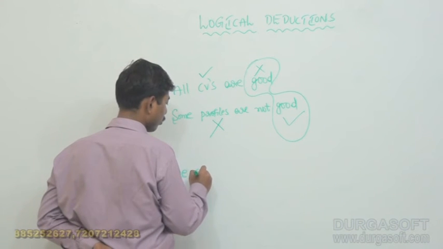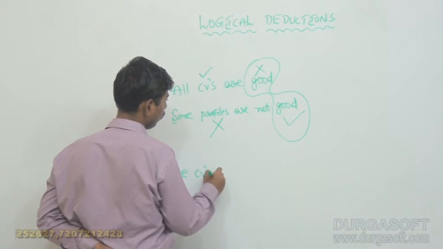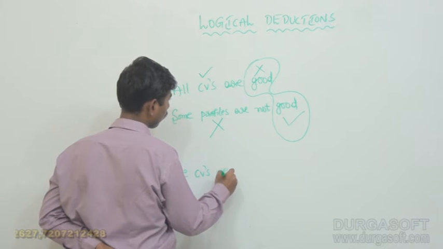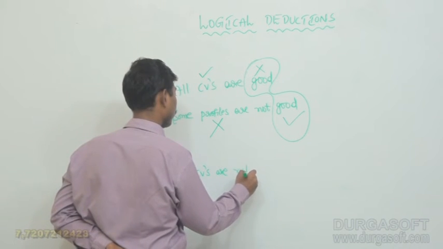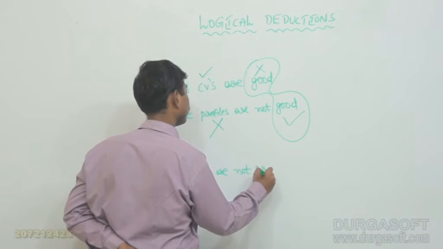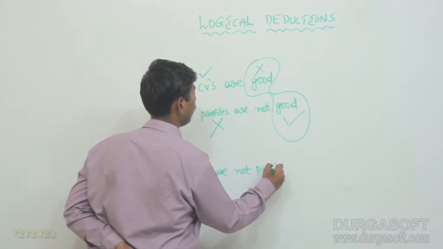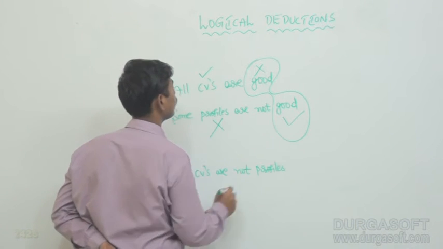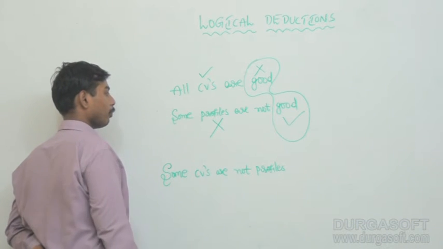Some CVs are not profiles. This is the syntax of a particular negative, as we already know. Some CVs are not profiles.